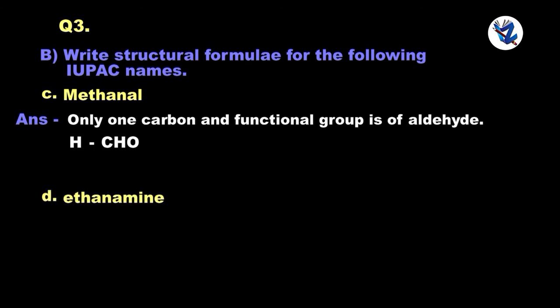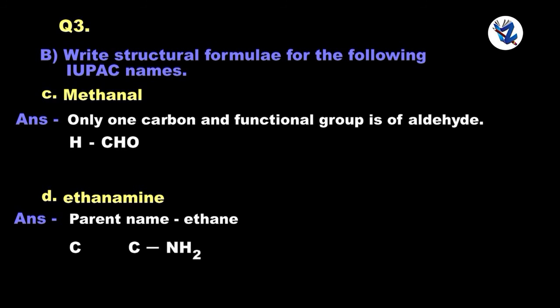Ethanamine. Parent name ethane. So 2 carbon atoms and the amine group on the first carbon. So this is the structure.